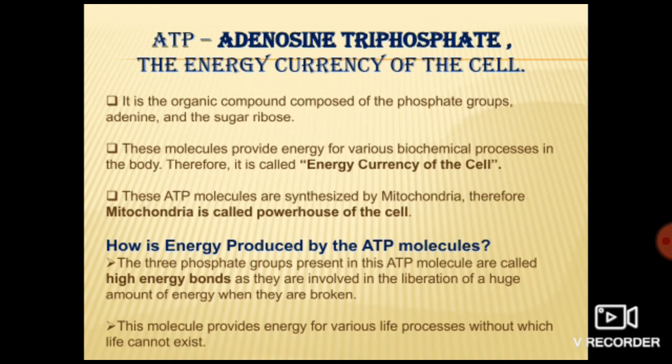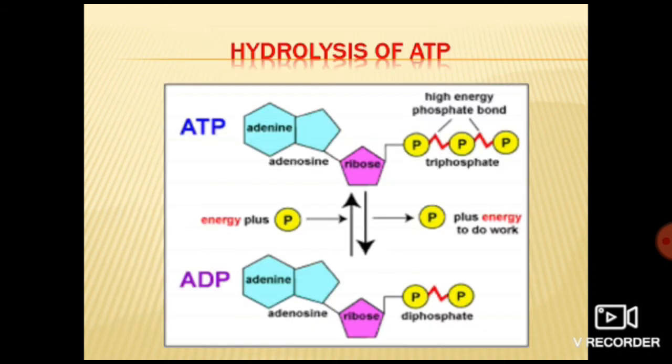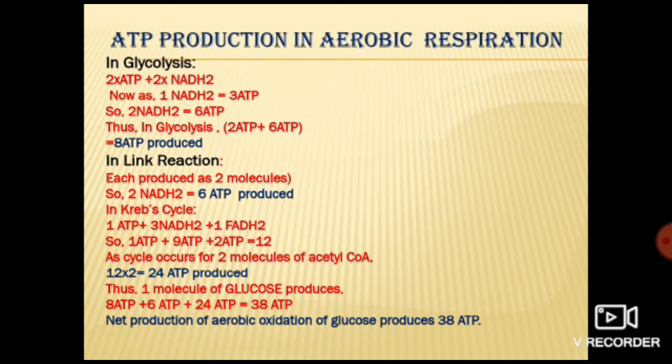Then what we have studied: in glycolysis 8 molecules of ATP are produced. In the link reaction 6 molecules of ATP are produced, and in the Krebs cycle 12 molecules of ATP are produced in a single cycle. It occurs twice, so it is 24 molecules of ATP. So on complete aerobic oxidation of glucose, what happens? 38 molecules of ATP will be produced.